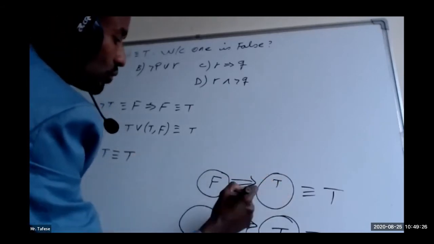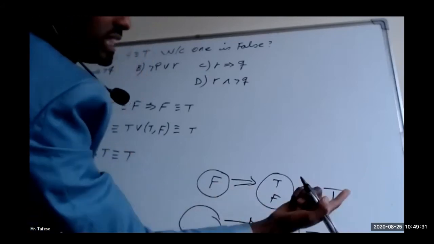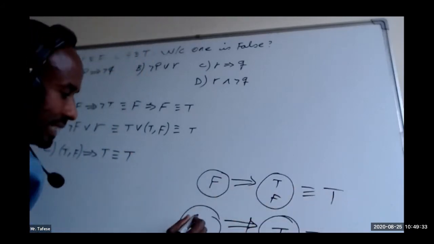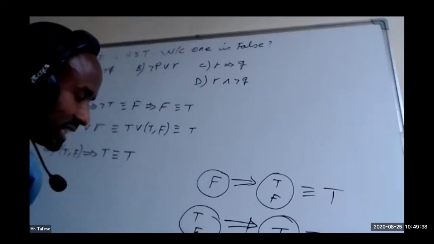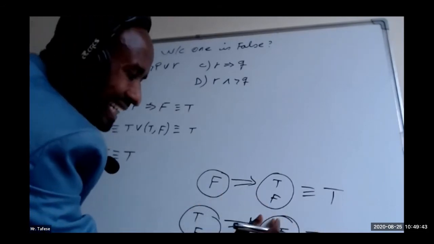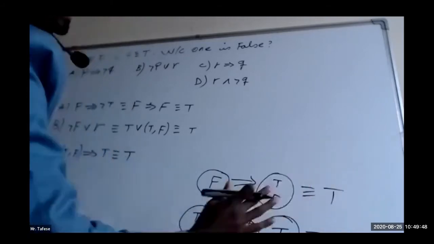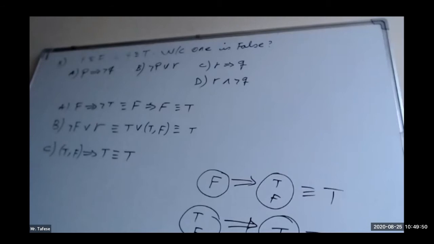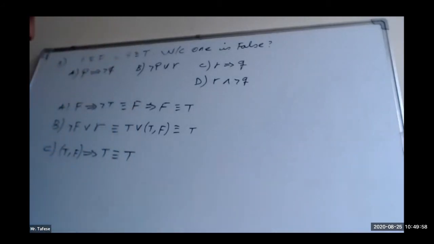Look, if this one is true, false implies true is true. And if it is false, false implies false is still true. What about here? If this one is true, true implies true is clearly true. What about if it is false? False implies true is true. So once we fix the second one true, no matter the first one, the truth value of the total implication is true. This is just like that. So the answer for the third one is true.